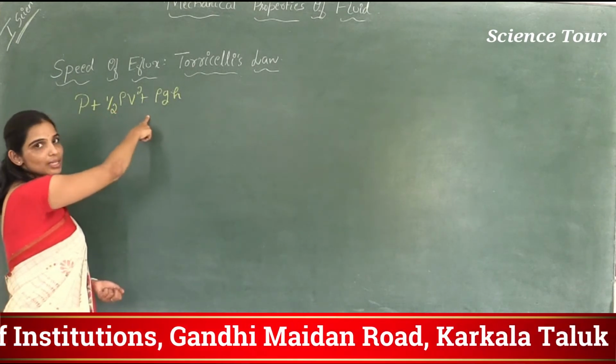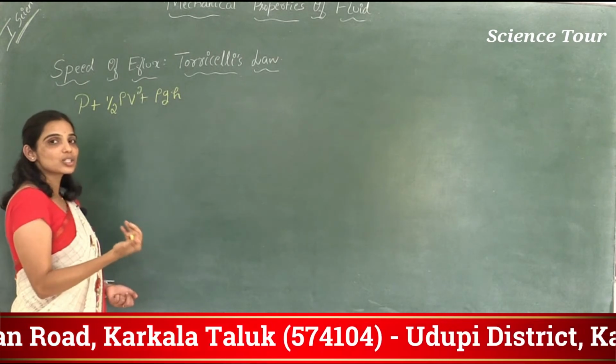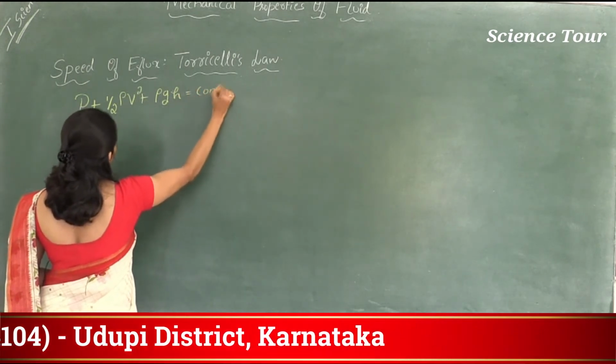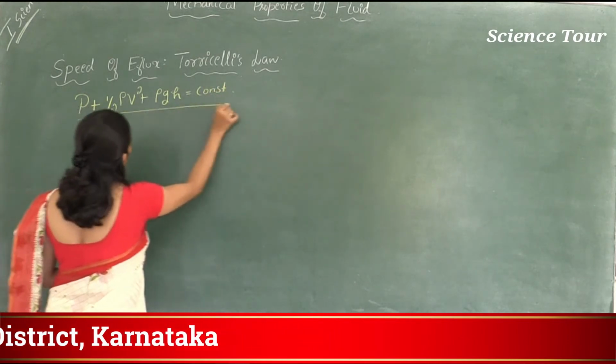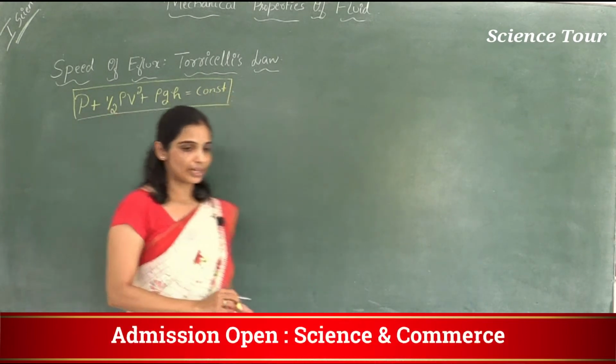Half mv square is kinetic energy, half rho v square is the kinetic energy per unit volume.